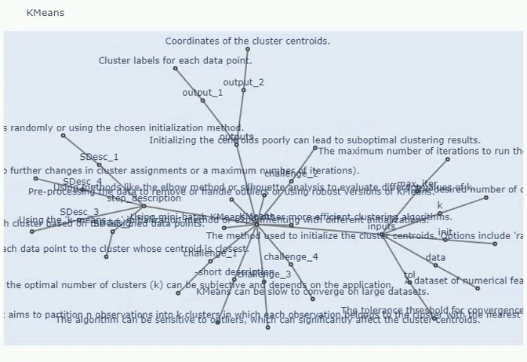Distance metric used for calculating similarity between data points. A function that measures the distance or dissimilarity between two data points. Common choices include Euclidean distance, Manhattan distance, or cosine similarity.